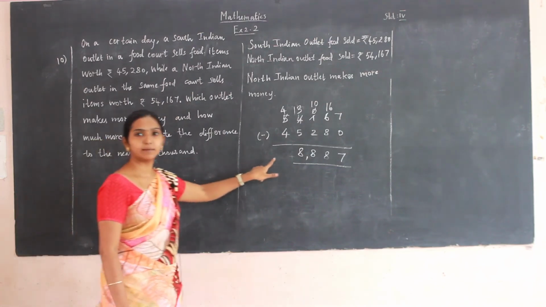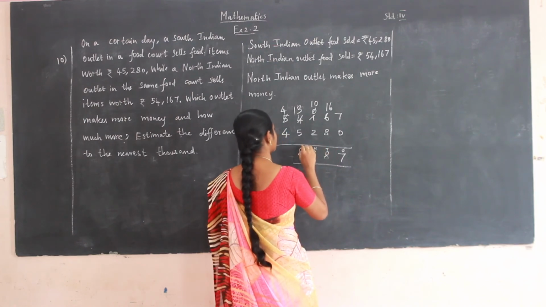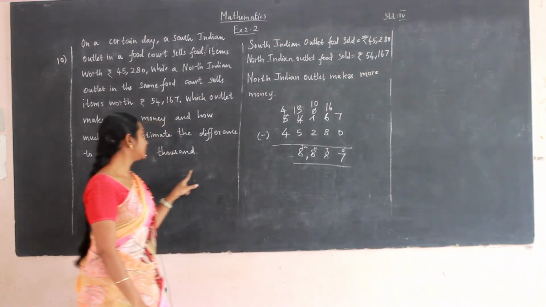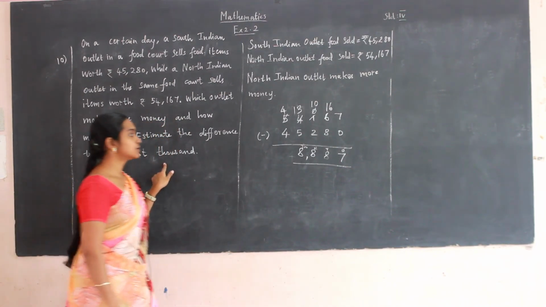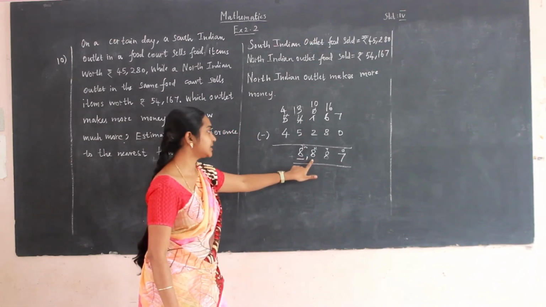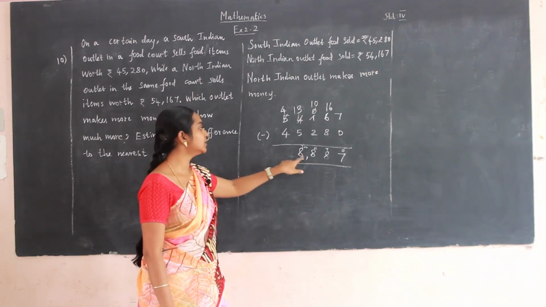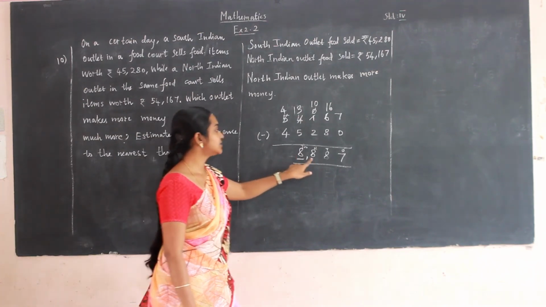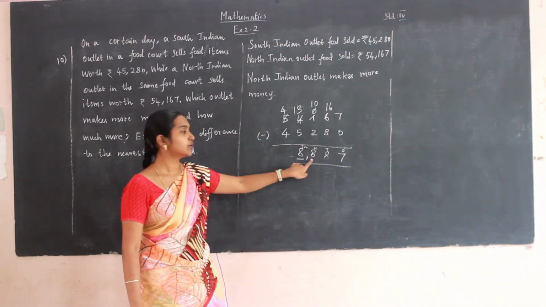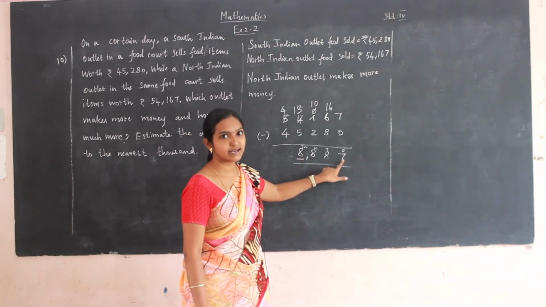So write the number of the place value. Ones, tens, hundreds and 1000. Estimation is nothing but rounding off the number. We have to round off to nearest 1000. So choose the thousands place value. Now look at the number, right to it. If the number is 5 or greater than 5, we have to add 1 to the rounding place value and change all the numbers to its right as 0. If the number is less than 5, you have to keep the rounding place value as it is and change all the numbers to its right as 0.